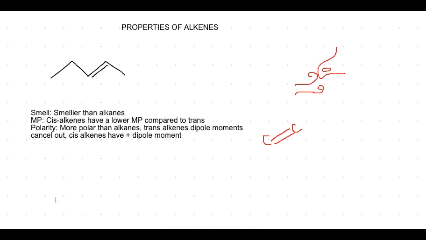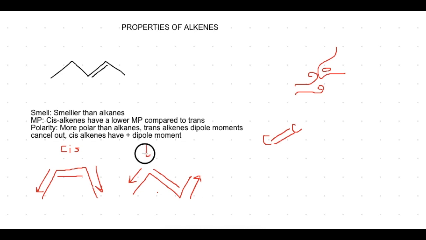So the melting point of a cis-alkene, if you remember cis, means that the higher priority groups on either side of the double bond are going in the same direction. So both of these are going down, and that would be a cis-alkene. With a trans-alkene, the higher priority groups on either side of the double bond are going in opposite directions. Cis-alkenes have a lower melting point compared to trans.